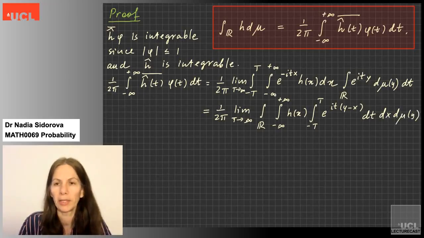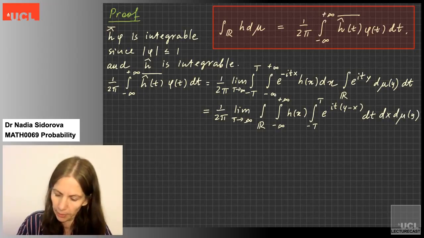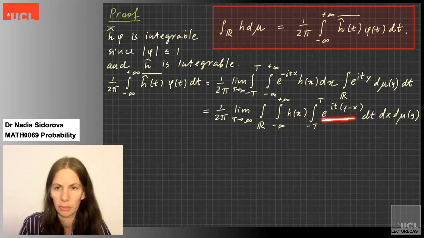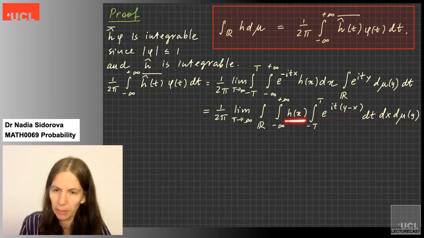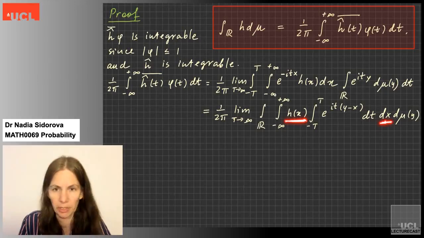Now, why is Fubini applicable? First of all, this term is bounded by 1, so I'm thinking about this term as 1. Now, this term should be integrable with respect to dx, which it is because h is a compactly supported function.